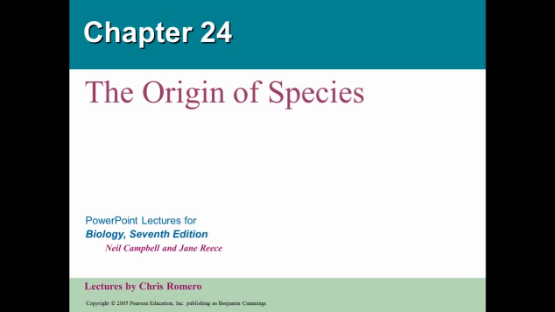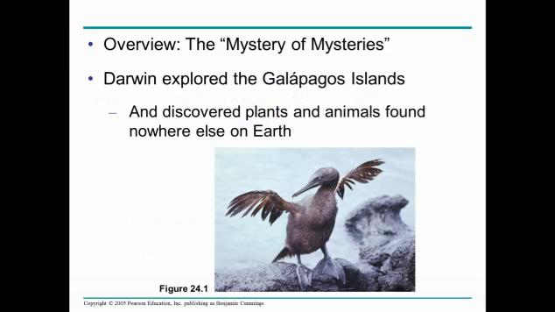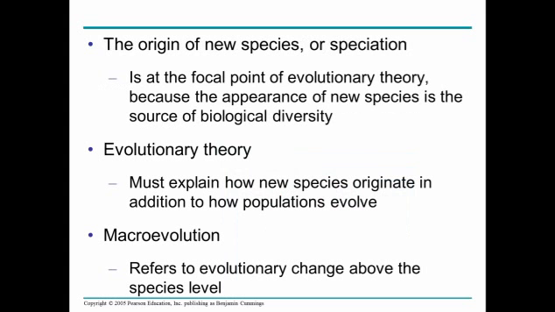All right, this is Campbell's Biology, 7th edition, chapter 24, The Origin of Species. So we're largely talking about Darwin and some various things, the mystery of mysteries. A lot of what Darwin learned was from the Galapagos Islands, where he found original species of plants and animals that he didn't see anywhere else, and interesting variations.